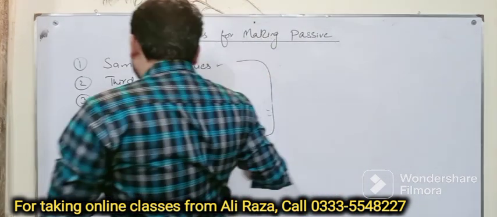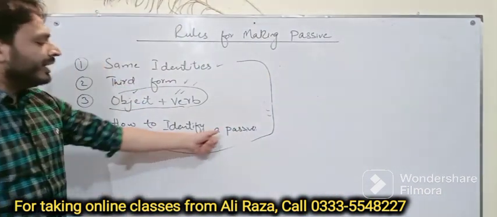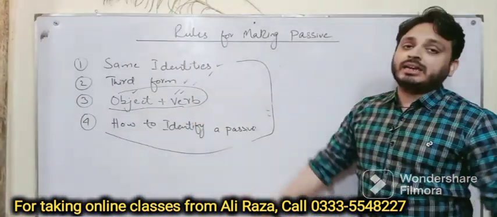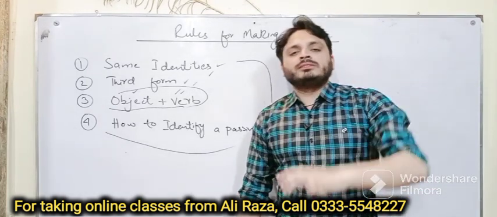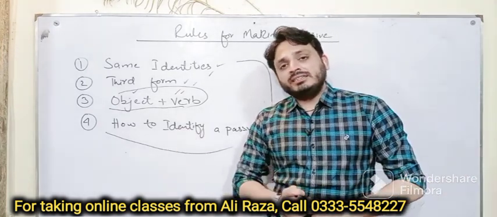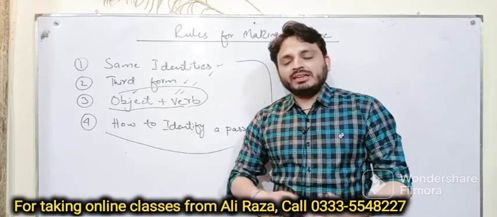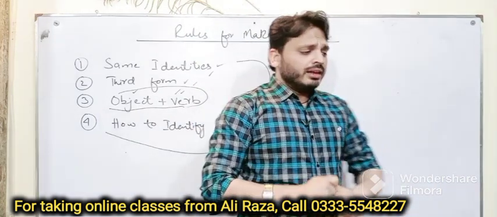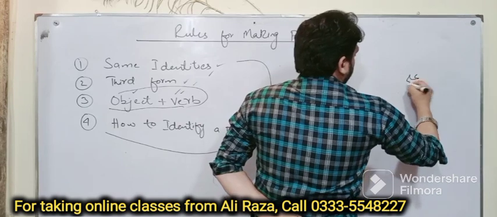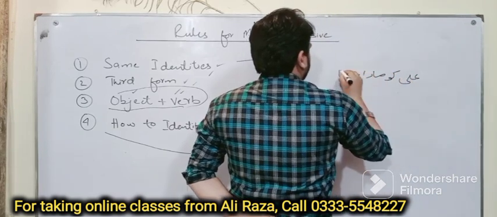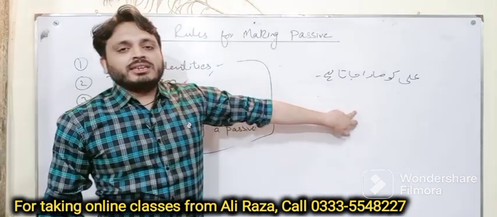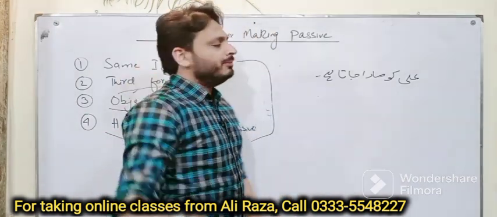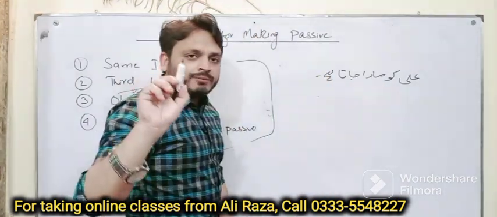Now the last point, and I think the most important one, how to identify a passive tense. As I have told you, the identities will remain fixed. Then a question rises here: if the identities are the same, how can we identify whether the tense is an active voice or passive voice? So now I am giving you a very important example. If I say Ali ko mara jata hai, first of all, you have to locate your verb.